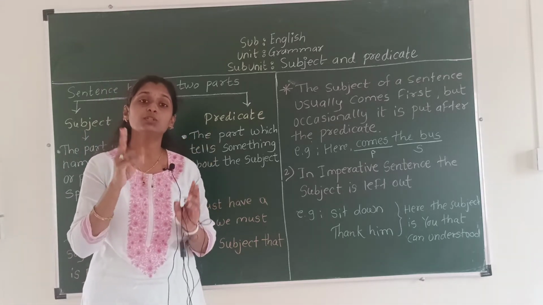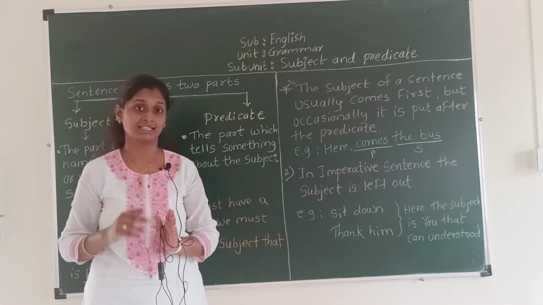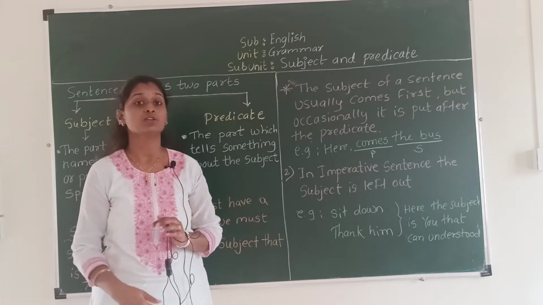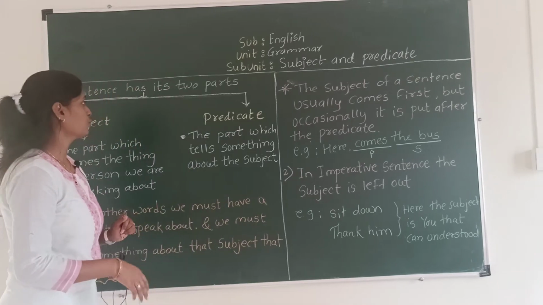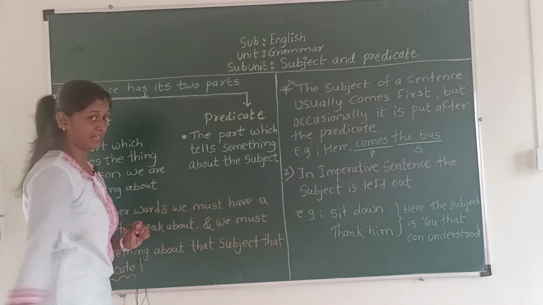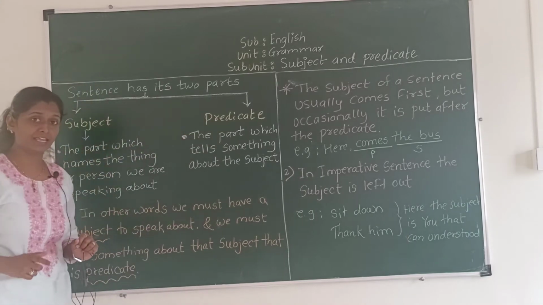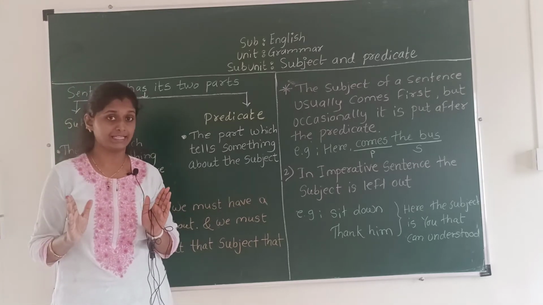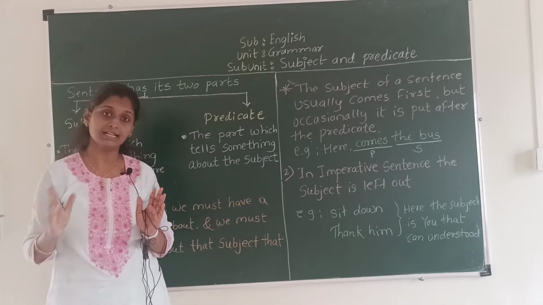These are both parts of a sentence, 2 parts of one sentence. So now see, first what are the 2 parts? First is subject, second is predicate. So subject and predicate, these are the 2 parts of a sentence.